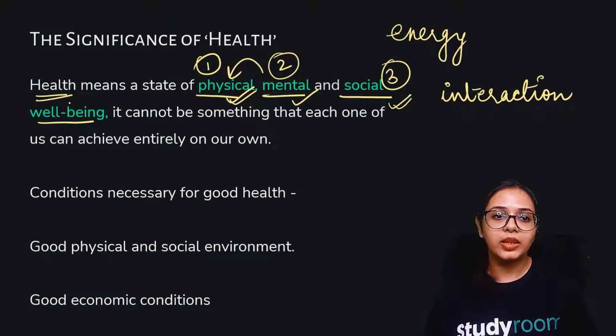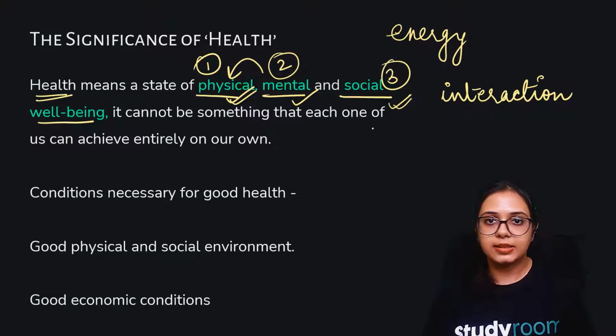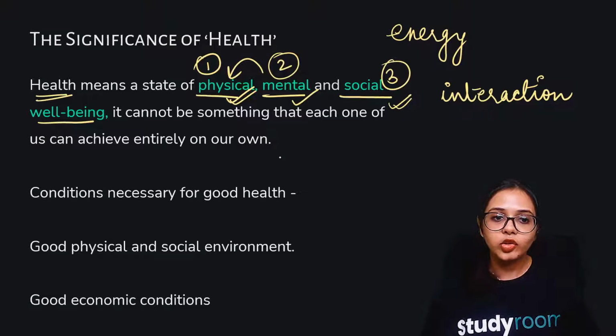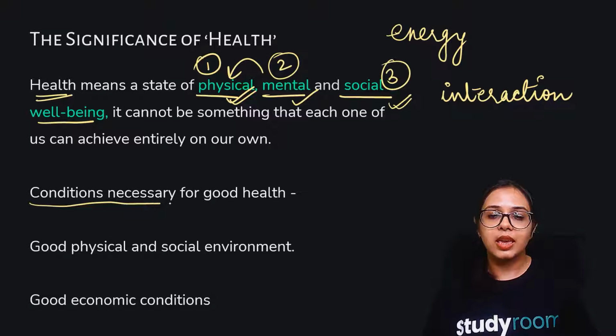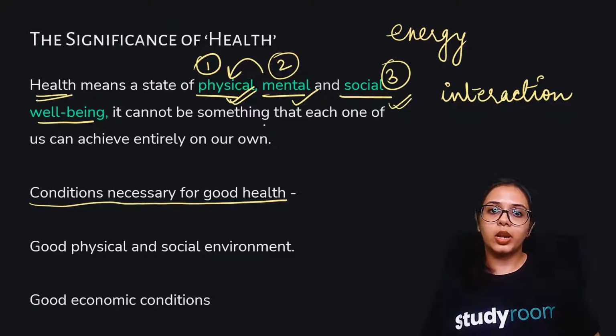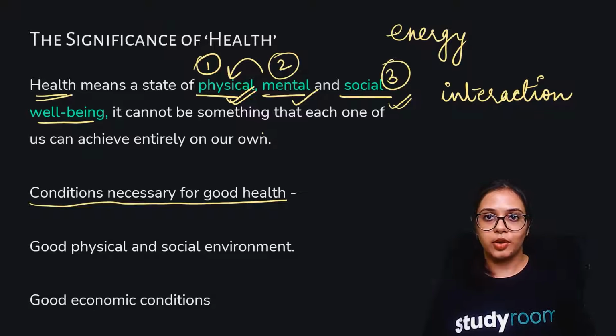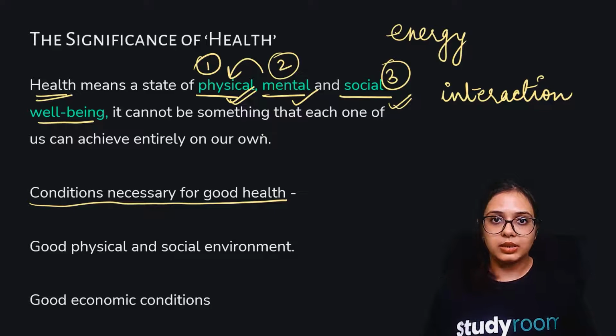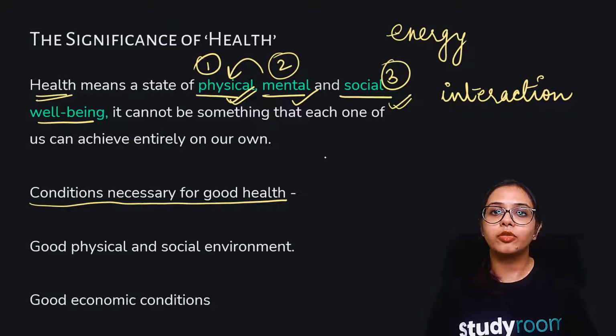It cannot be something that each one of us can achieve entirely on our own. Some conditions are also necessary for good health. You cannot say that when you wake up one day, you'll be physically fit, mentally fit, and socially interactive. You may want to be all of these, but sometimes there are factors that hinder you and stop you from achieving this healthy state of being.